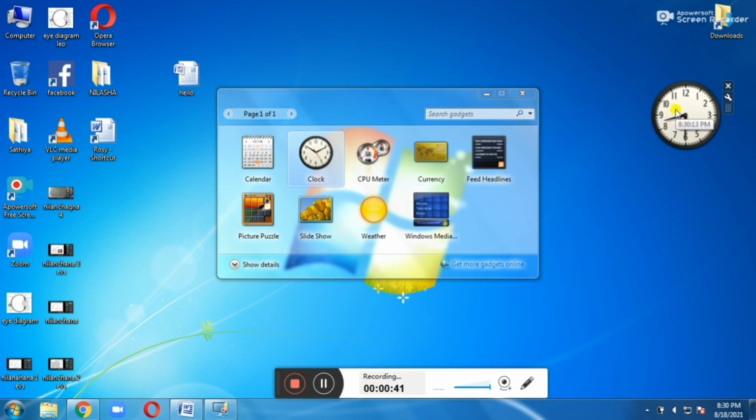What is the use of clock? It displays the clock with the current time. This is the current time. Now the time is 8:30. See here, the time is 8:30.